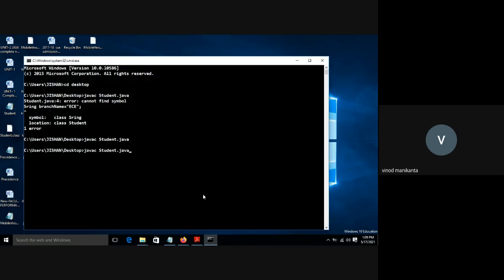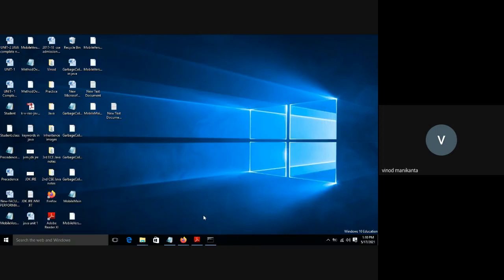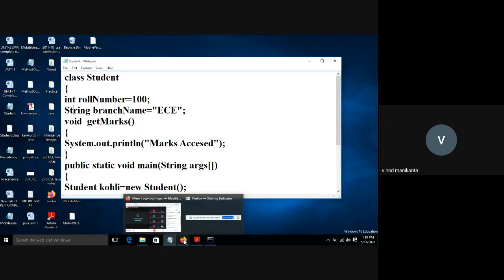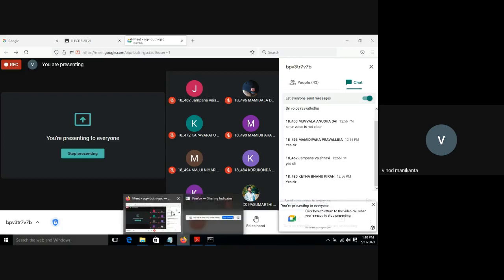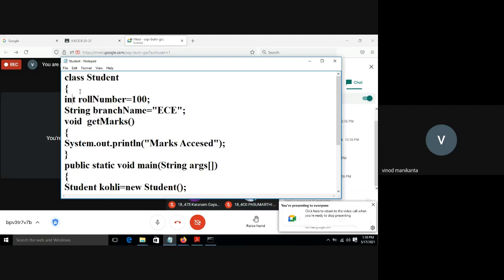Okay, so how to run a program? Java class name. This thing will be done by JVM. Okay, so marks, all the values are printed. This is about class and object.